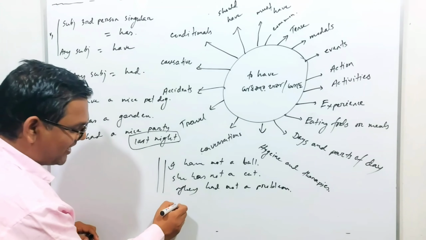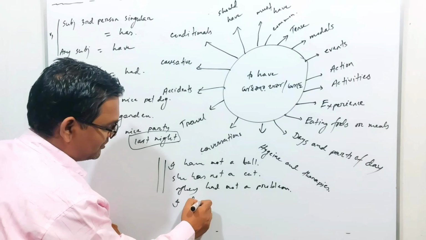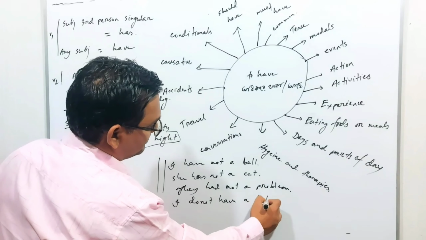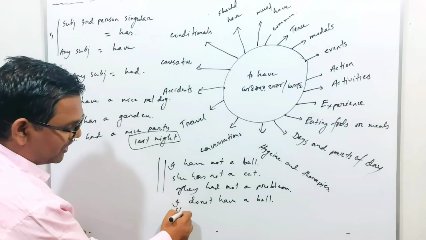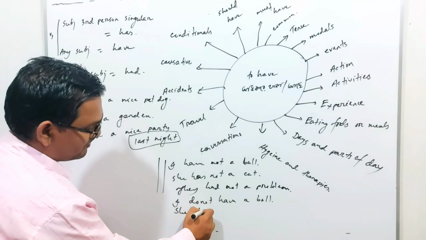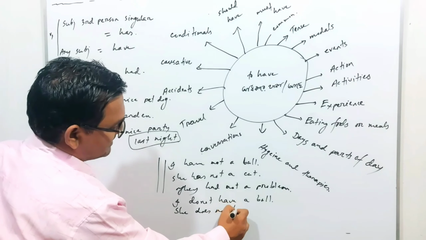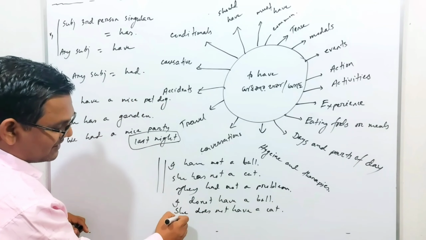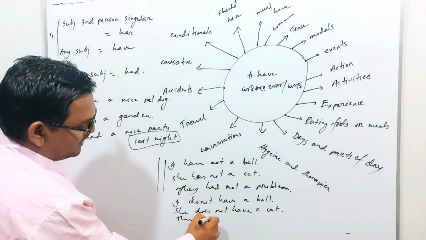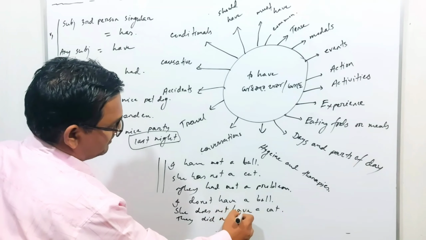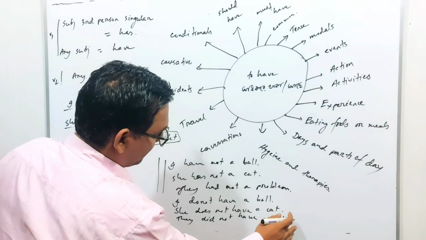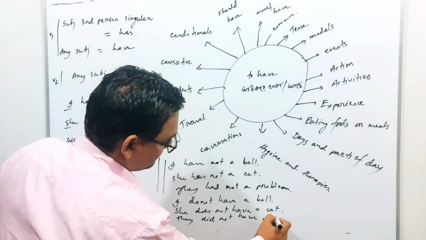Look at this. I do not have a ball. This one, and she does not have a cat, and they did not have a problem. Yes.